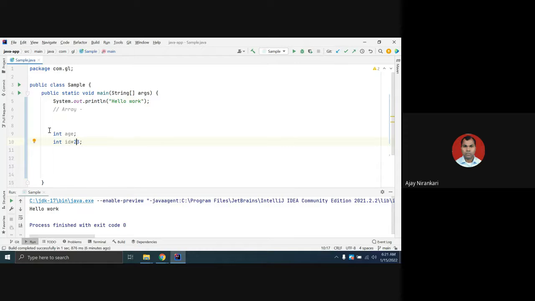Whenever you are storing only one value, like in this case id or age, say 5, 25, 45, you need only one variable. Let us say I want to store the age of 5 people. So we have to declare 5 variables, maybe age1, age2, age3, age4, each having a different age.